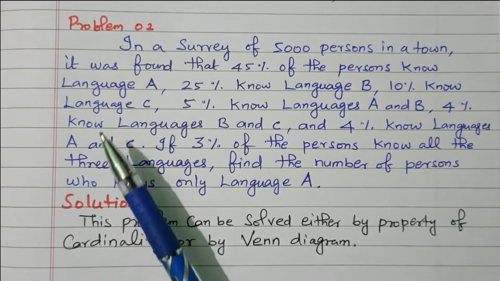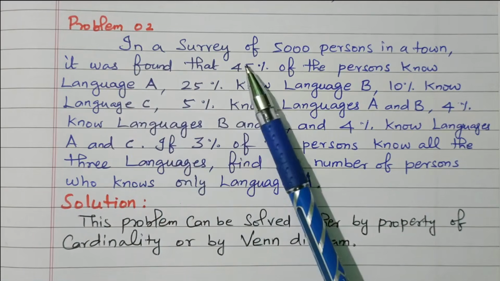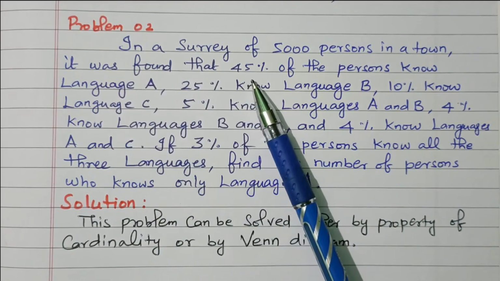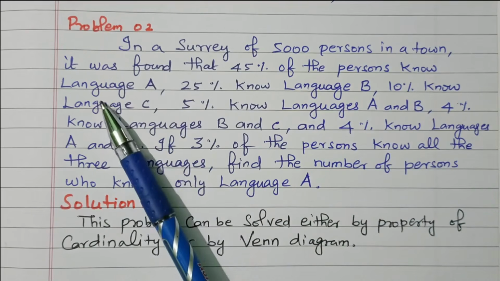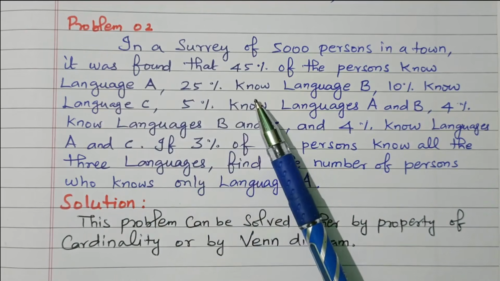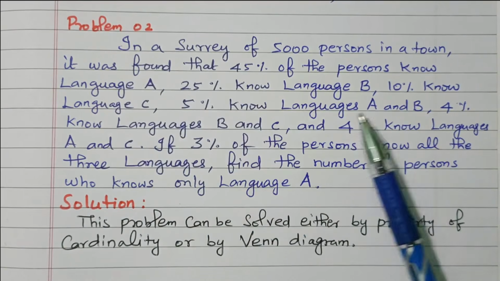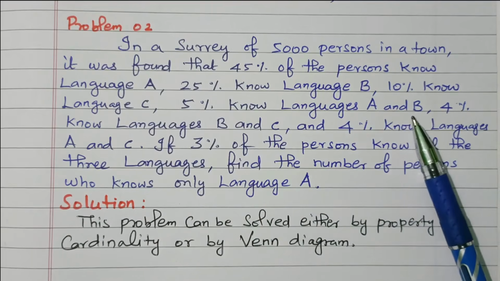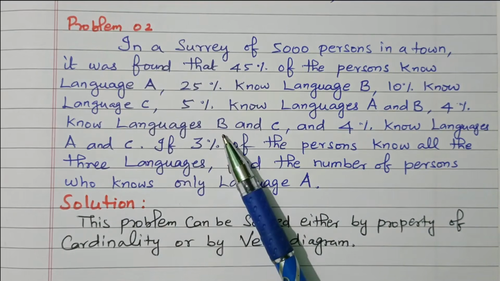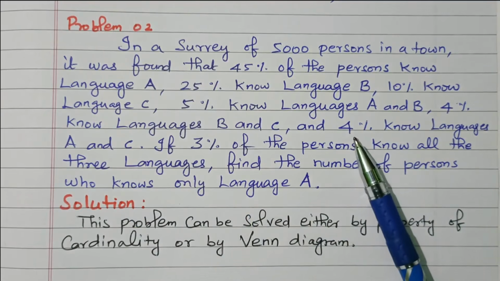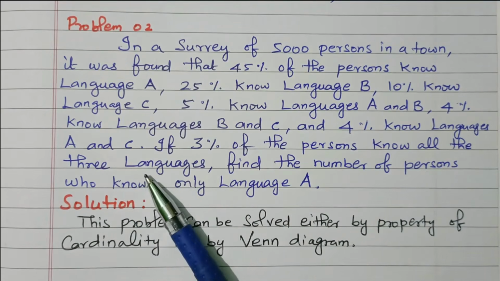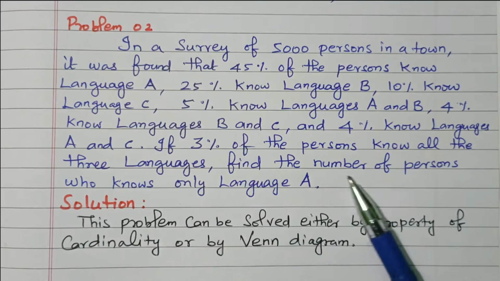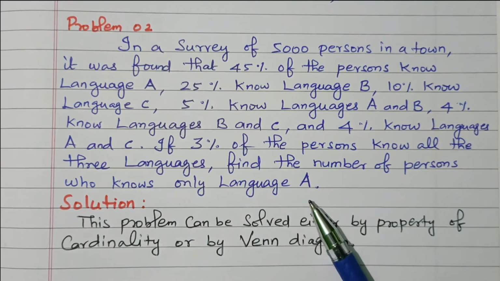Now we'll go to the topic. We'll see the problem. In a survey of 5,000 persons in a town, it was found that 45% of persons know language A, 25% know language B, 10% know language C, 5% know languages A and B, 4% know languages B and C, and 4% know languages A and C. If 3% of persons know all three languages, find the number of persons who know only language A.